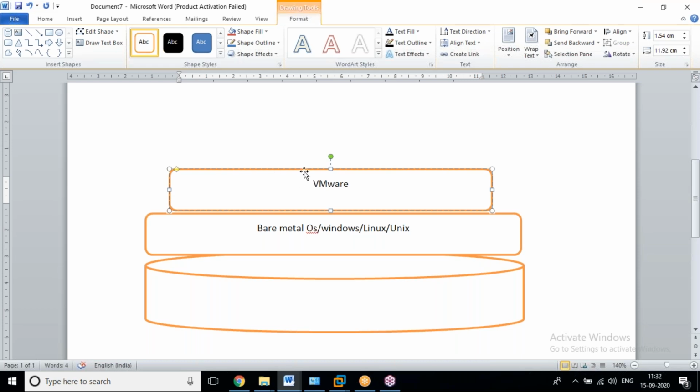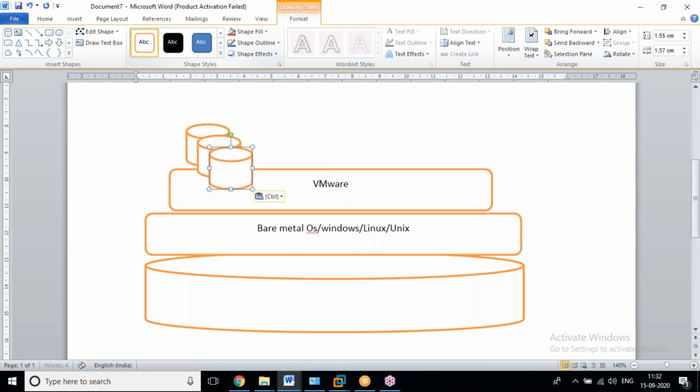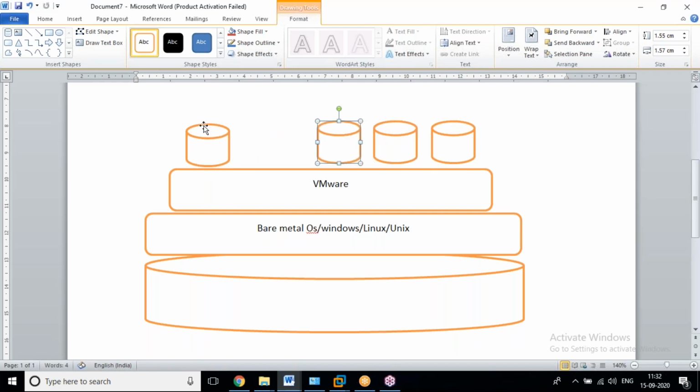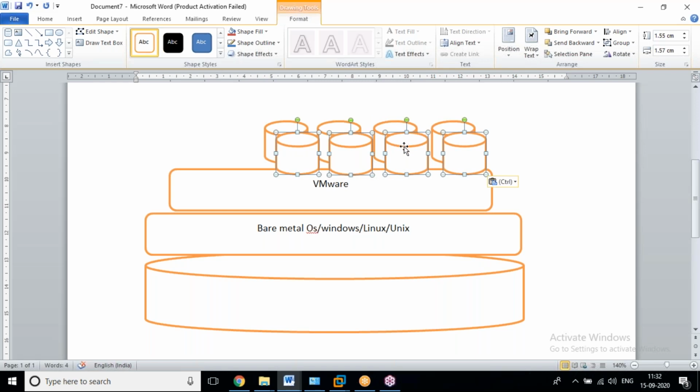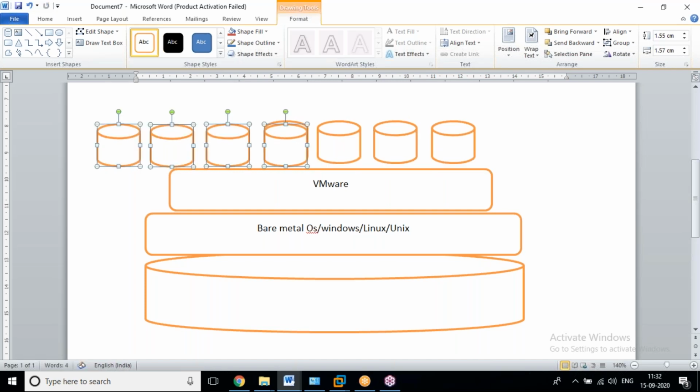On this VMware, we create multiple VMs based on our hardware resources. Now you can imagine how much we are reducing space, manpower, networking, maintenance, and security.